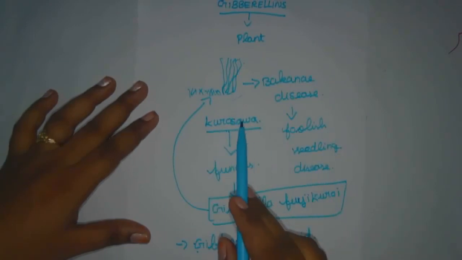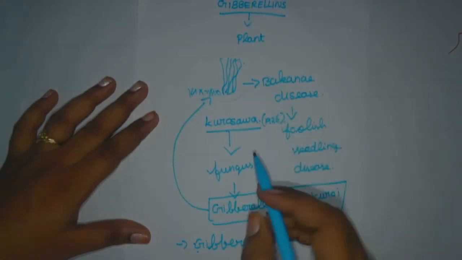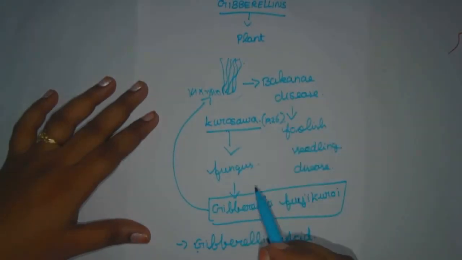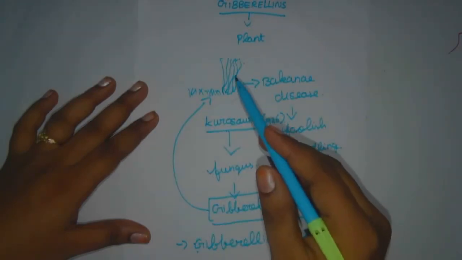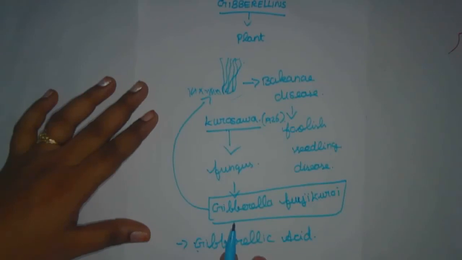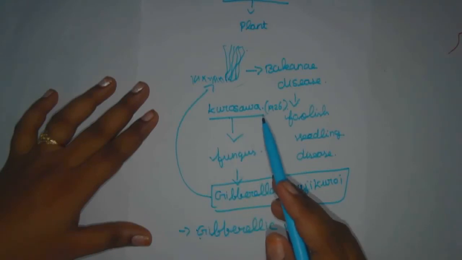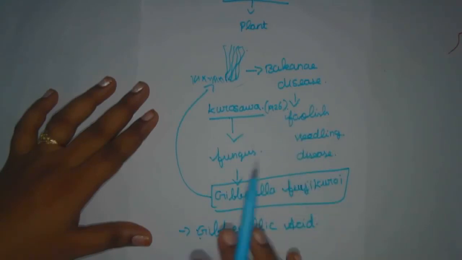The scientists first identified this in the year 1926. They observed that a fungus is present in the plant. The fungus's name is Gibberella fujikuroi. Due to the fungus, the internodes of the plant elongate, and later they identified one acid in the plant body, the gibberellic acid, which alone is responsible for the elongation of internodes in the plant. Okay, that is the story behind gibberellin. There will be more physiological effects of gibberellin.